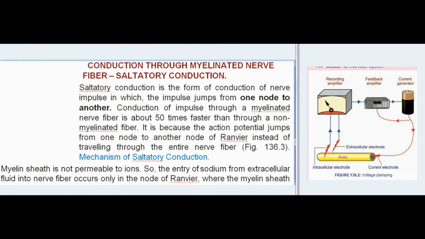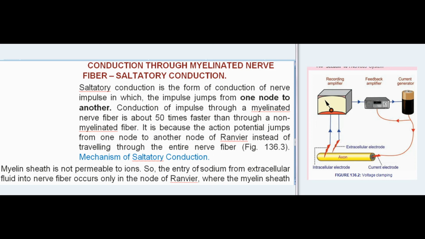Conduction through myelinated nerve fiber, saltatory conduction. Saltatory conduction is the form of conduction of nerve impulse in which the impulse jumps from one node to another. Conduction of impulse through a myelinated nerve fiber is about 50 times faster than through a non-myelinated fiber. It is because the action potential jumps from one node to another node of Ranvier instead of traveling through the entire nerve fiber, Fig 136.3.